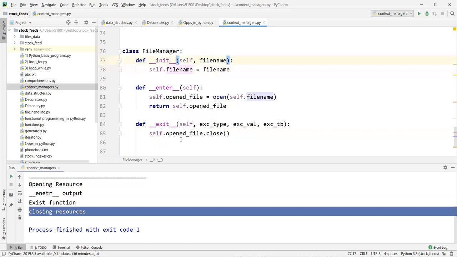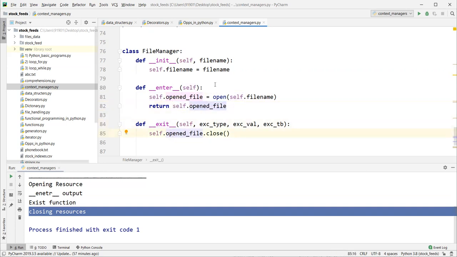Here it is taking the file name, self.file_name equal to file name. In __enter__, the opened file is equal to open, and this file object is going to be stored in the self variable. From here I am returning this file object, so that if I have access to this file, I can access all the methods of this object, like writing content in the file and so on.